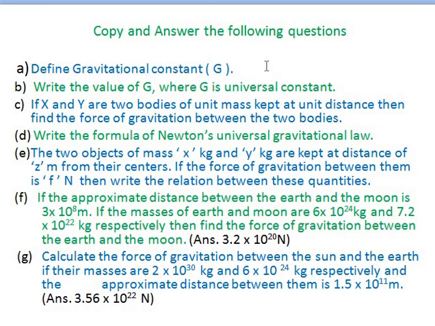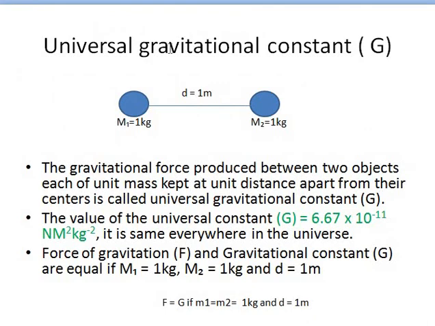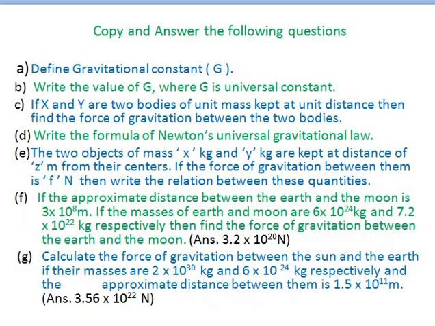First question, define gravitation constant. We have already seen that. Look here, the gravitation constant, you can answer it. And next, write the value of G, same. You can see this. Write the formula of universal law of gravitation, and we have another question. If x and y are two bodies of unit mass kept at a unit distance, then find the force of gravitation between the two bodies.